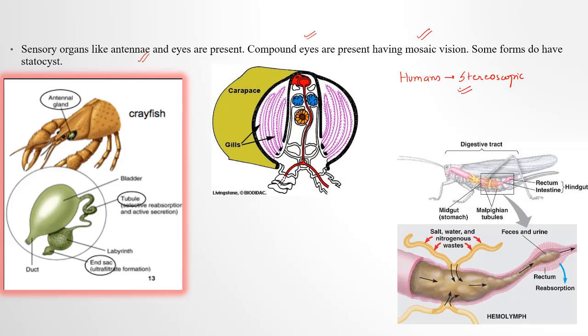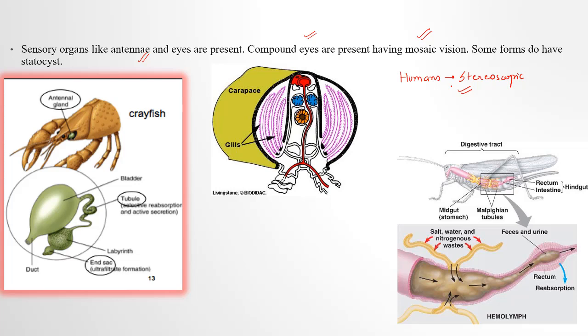Stereoscopic vision or binocular vision. Okay, so the sensory organs are the antenna and the eyes. The eyes are compound and they pursue mosaic vision. Some forms do have balancing organs known as what? Statocyst. Some forms may have a balancing organ, that is statocyst.